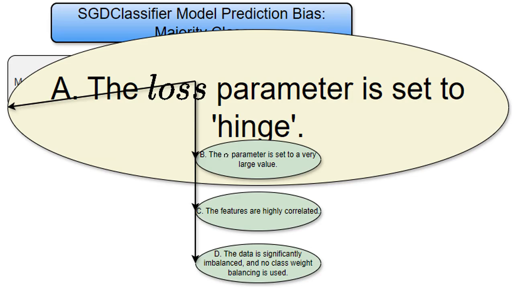Highly correlated features can cause problems, but it doesn't guarantee that your model will only predict the majority class. The correlation may make it more difficult for the model to discern the impact of individual features on the prediction and thus impacts the performance negatively, but it doesn't directly cause consistent majority class predictions like a very large alpha or an imbalanced dataset does.